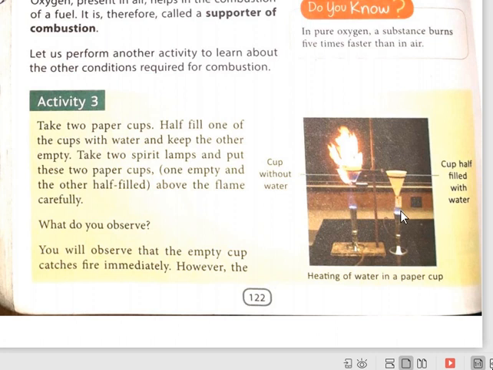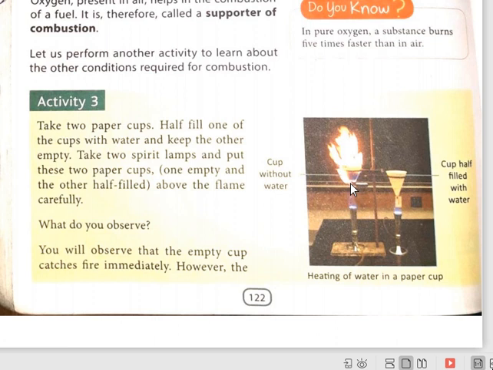Because whatever heat is supplied is being utilized in heating water and then boiling water. Means that heat is not able to meet the ignition temperature of this paper cup due to the presence of water. Means वाटर के कारण इस पेपर का टेम्परेचर बढ़ नहीं पा रहा है, वो हीट कहाँ यूज हो रहा है, पानी को बॉईल करने में. ठीक है, इसलिए यहाँ इसमें आग नहीं पकड़ रही है और इस पेपर में आग पकड़ रही है.